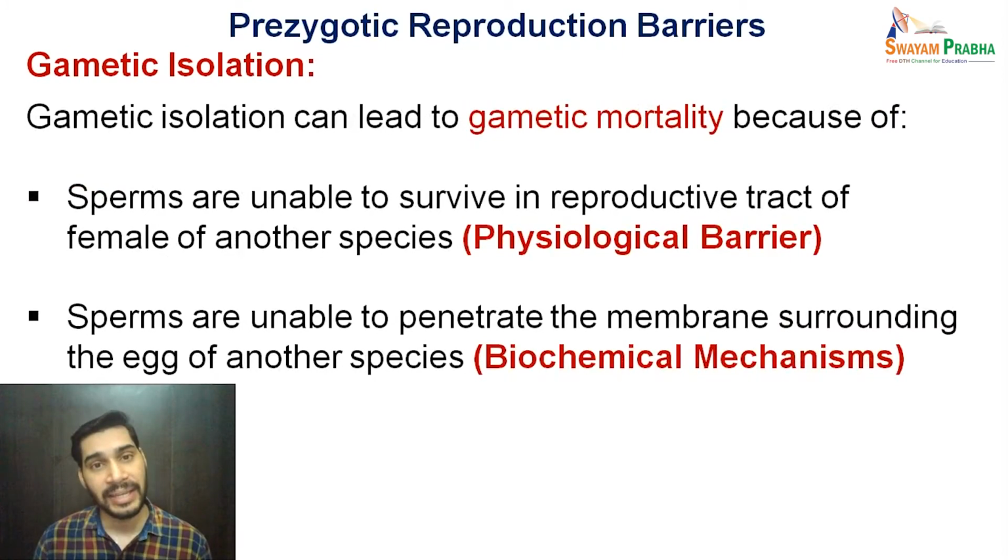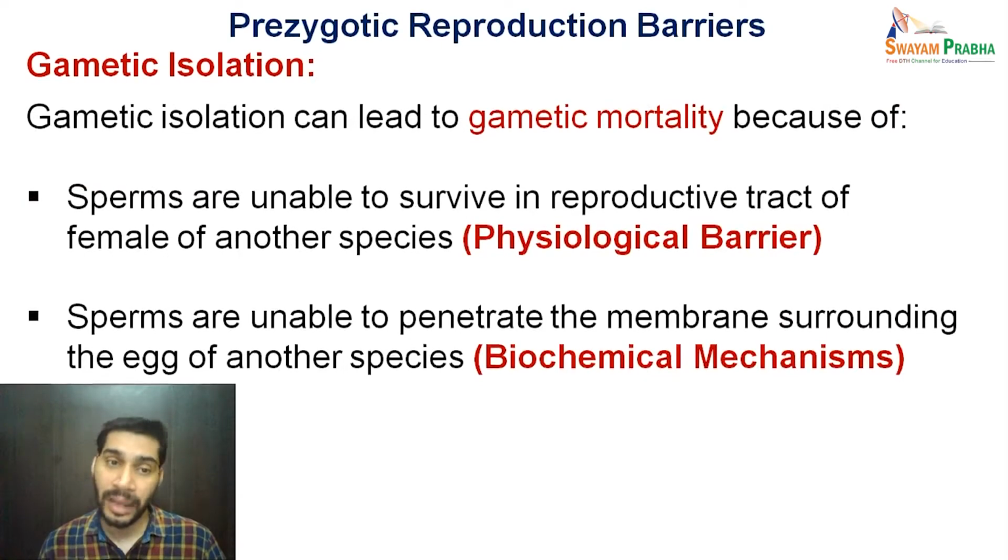Now the gametic isolation can lead to gametic mortality because of two factors. Either it can be a physiological barrier or it can be a biochemical barrier. For example, if the sperms are unable to survive in the reproductive tract of the female of another species, in case of internal fertilization, in that case sperms are unable to survive in the chemical or physiological environment of the female reproductive tract belonging to some other species. This can be a physiological barrier.